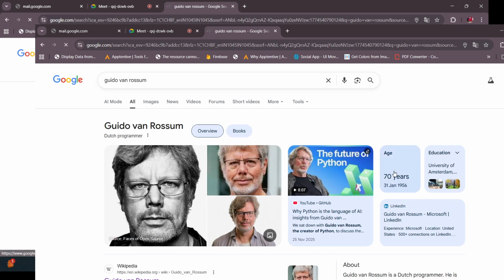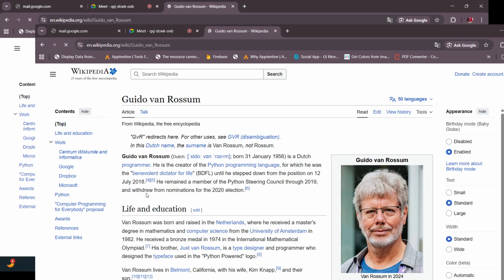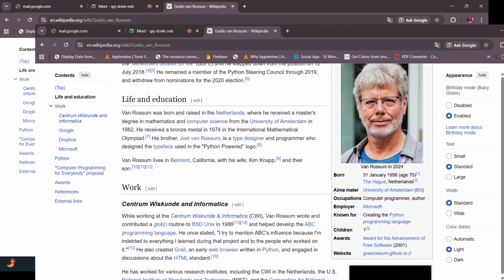See, he's a scientist. Now he's 67 years old, born on 31st January 1956. Initially he started working on his own, and later on he joined Google, and currently he's working for Microsoft. You may be aware of Microsoft, right? We are very well acquainted with Microsoft. So currently you can see his profile history as well. You can still find it.